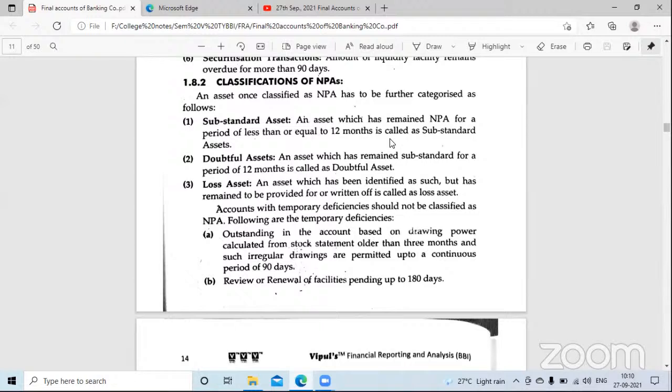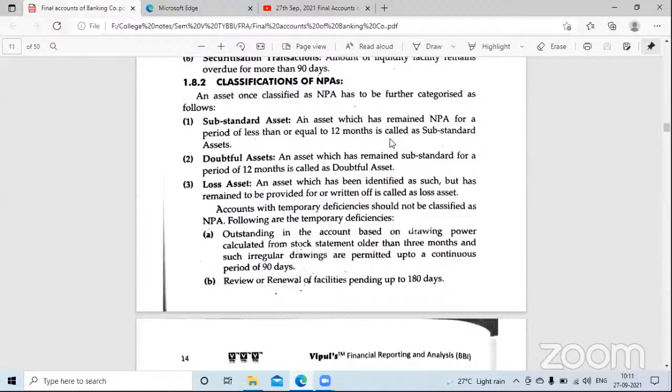Because it has been in the non-performing assets for a period of less than or equal to 12 months. मतलब उसको 12 months हो गए या 10 और 9 months हो चुके हैं non-performing assets होकर. Are you getting my point now? Yes or no? Yes, ma'am. Very good.